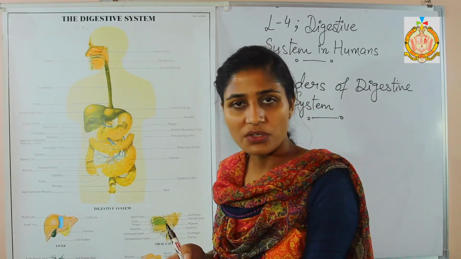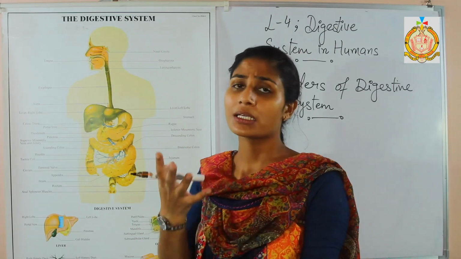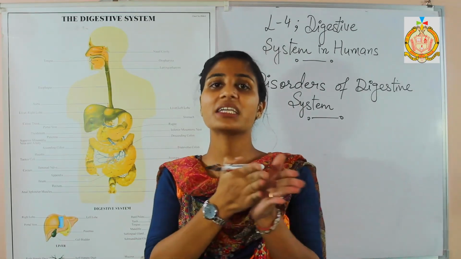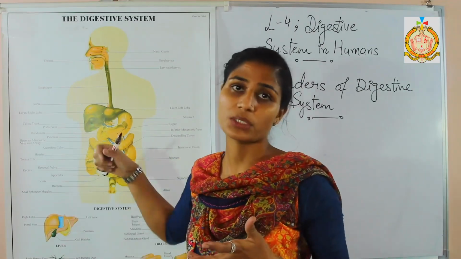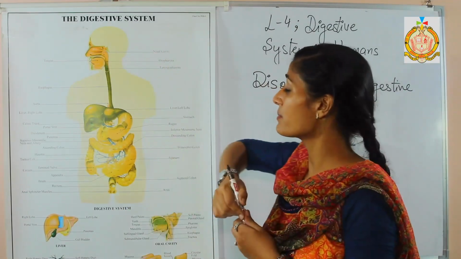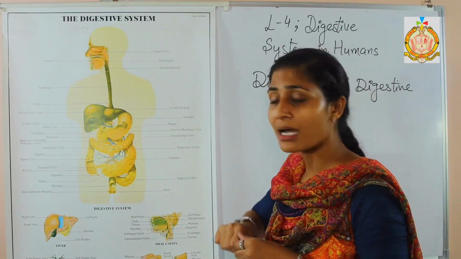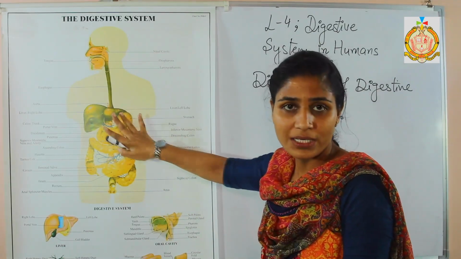And what is the function of these flaps? These flaps are guarding or preventing the back flow of the food from the stomach to the food pipe. Muscles are present that do this work.